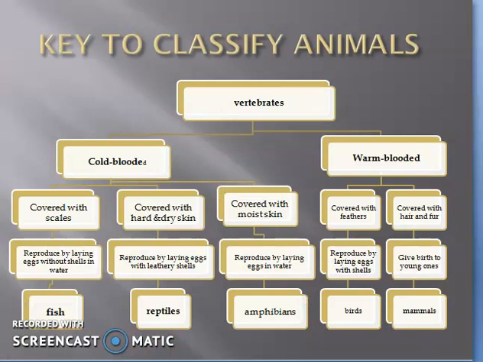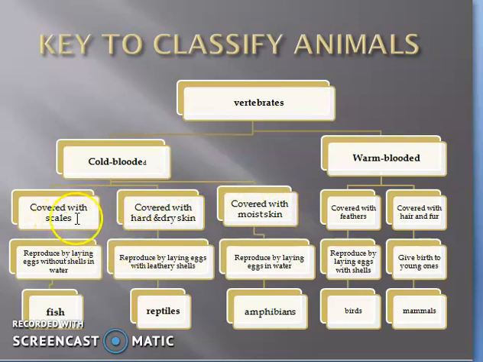Fine, yesterday and the day before yesterday we have discussed the different characteristics of animals, the groups in which they have been classified. So here is just a key, like people used to make the concept web in your notebooks. Here is a key in which we can put the groups and classes of the animals, like vertebrates, cold-blooded and warm-blooded animals. Cold-blooded animals are further divided into 3 types: some are covered with scales, some are covered with hard and dry skin, and some are covered with moist skin.